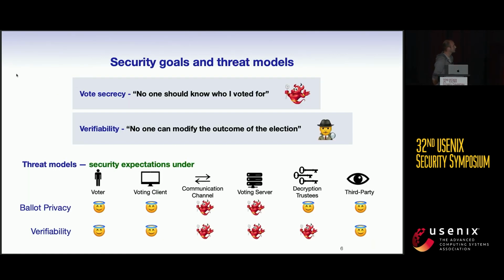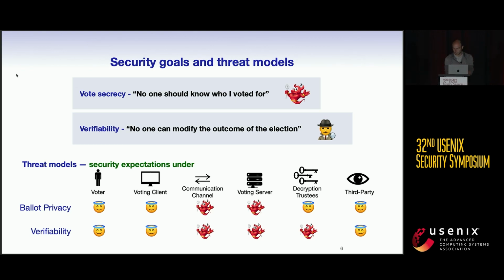The last thing that is needed is to define the threat model we consider. The system is expected to provide both secrecy and verifiability under a quite standard threat model, meaning that for ballot privacy, the attacker can compromise either the voting server or the communication channel between the server and the voter. And for verifiability, the attacker can also corrupt the decryption trustees, as expected.